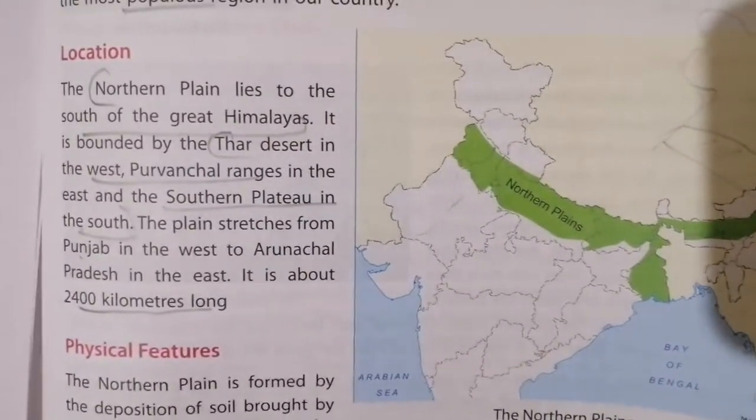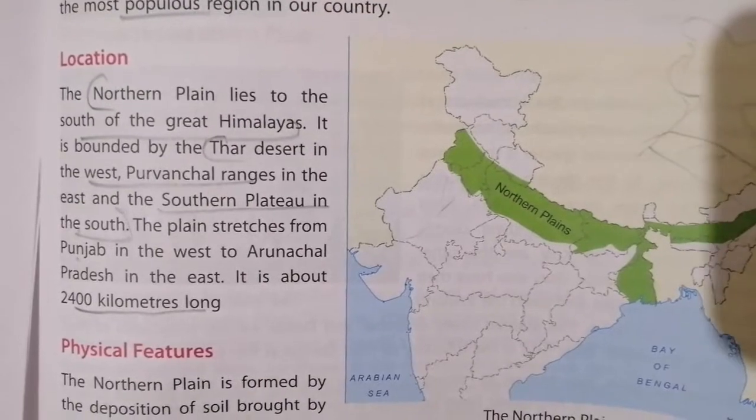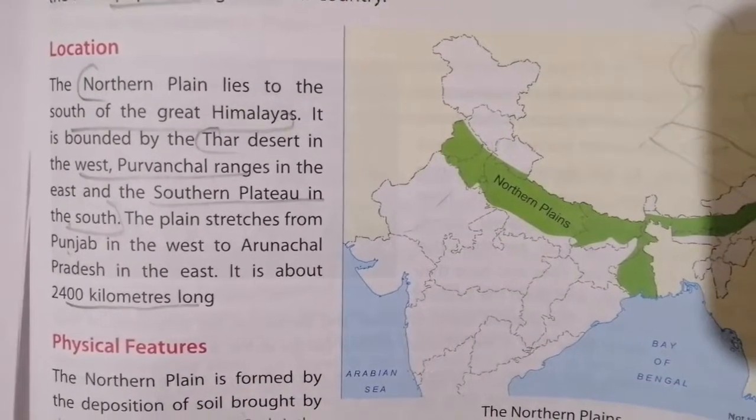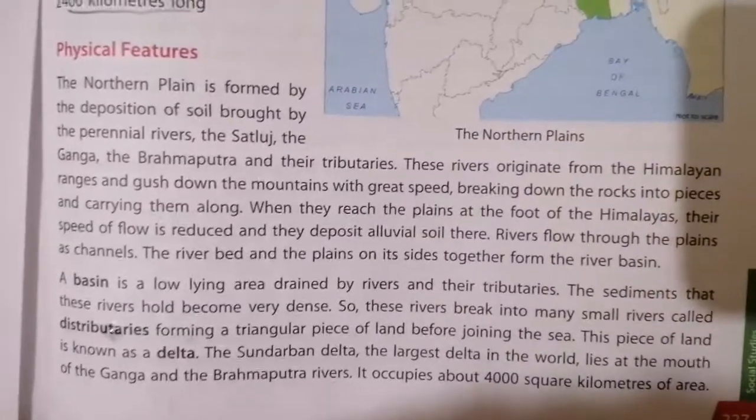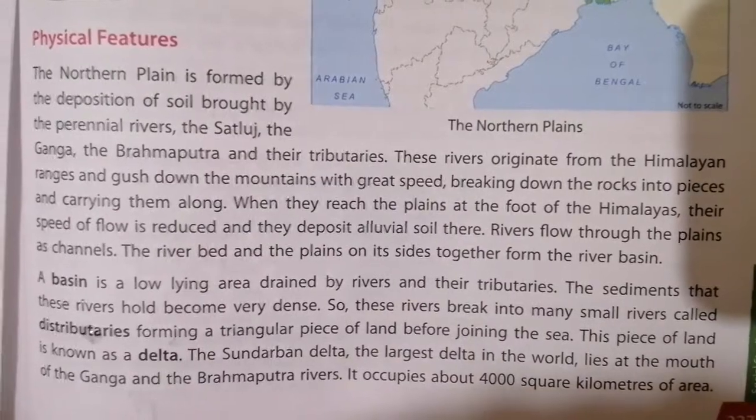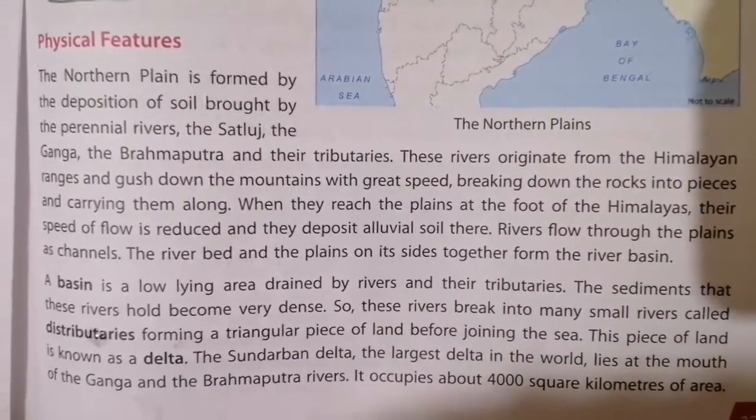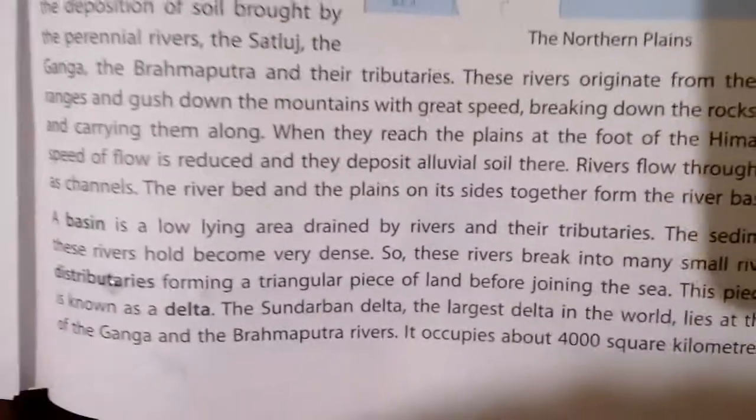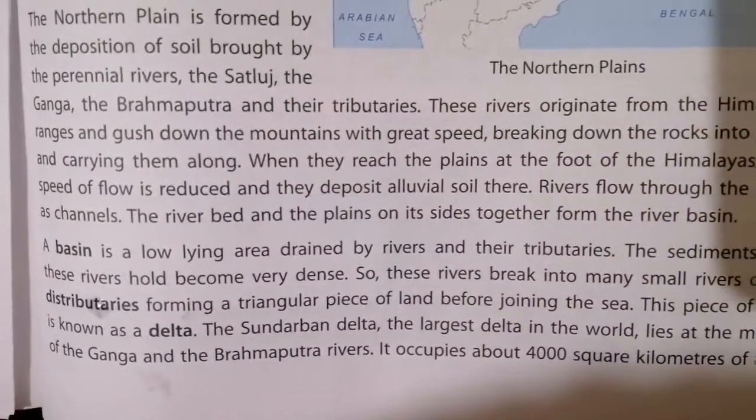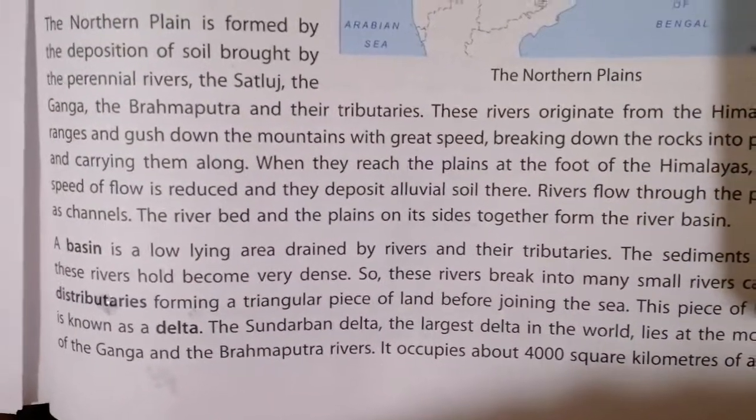Then we saw about the location. So where is the northern plains located? It lies to the south of Great Himalayas. Then we saw about the physical features. And we saw a few definitions. That is, what is a basin? It is a low lying area drained by a river and its tributaries.